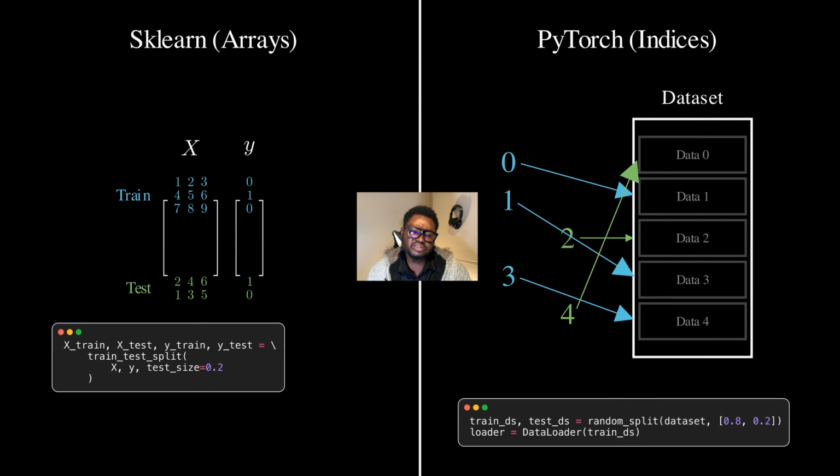The implementation differs, but the principles we've covered, generalization, i.i.d, stratification, and avoiding leakage, these are universal. Master these concepts and you can implement them in any framework, any language, any domain. That's the geometry of generalization.